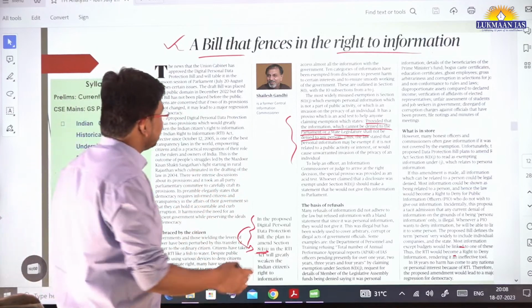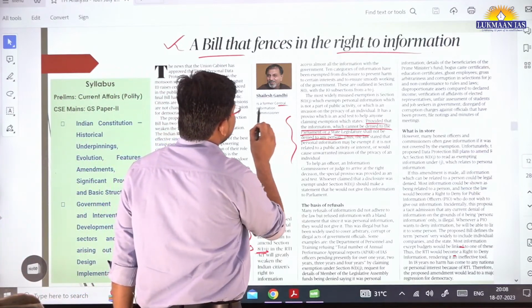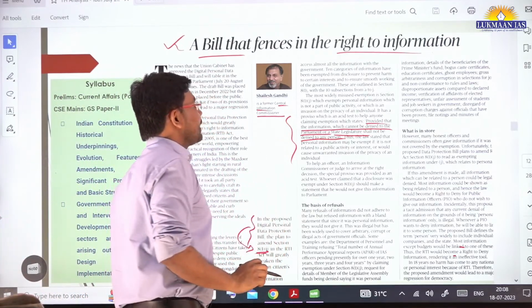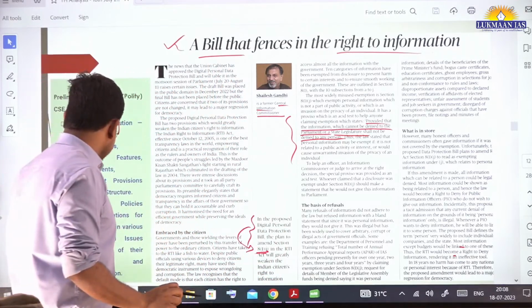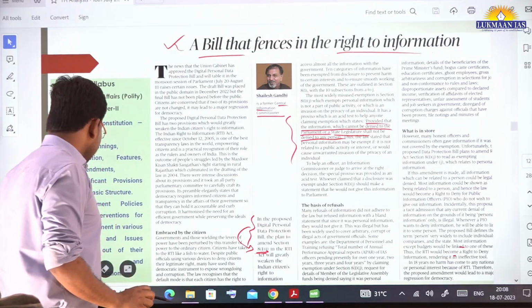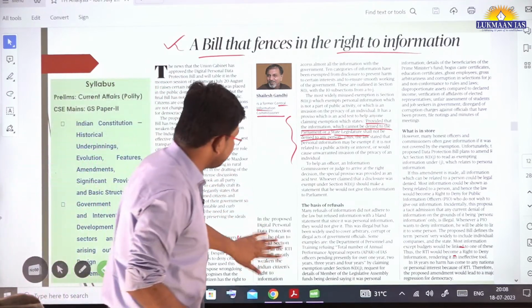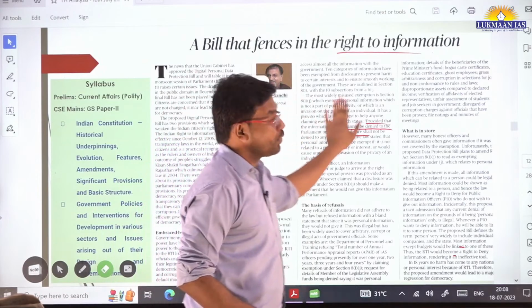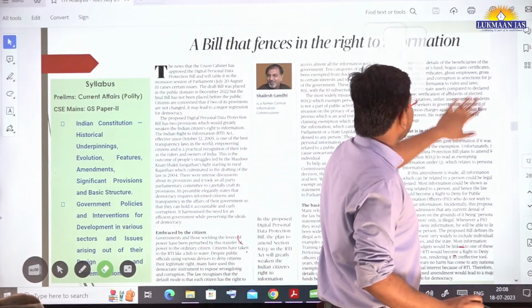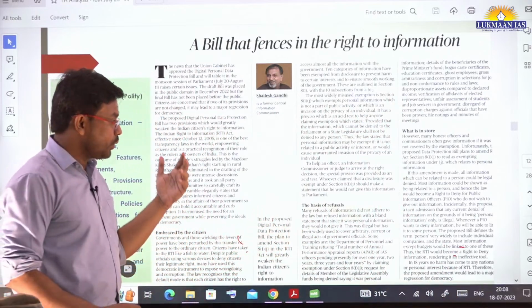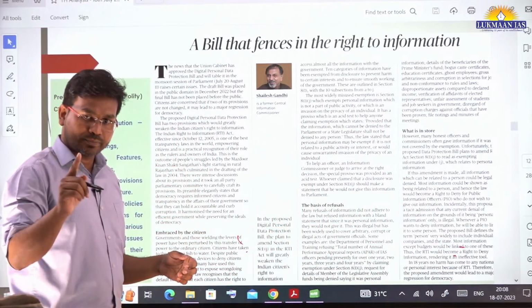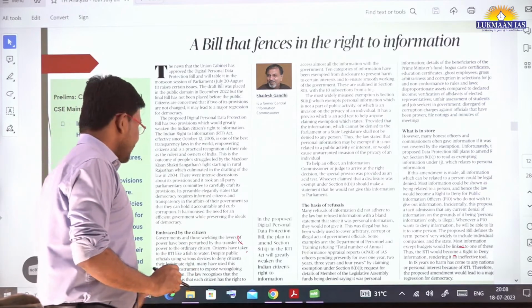This article was written by the former Central Information Commissioner, Shailesh Gandhi. He is a former Central Information Commissioner. He has written this article, and it is written really well. You need to read this article to understand the Digital Personal Data Protection Bill, and also you need to learn about the RTI Act, the Right to Information Act.